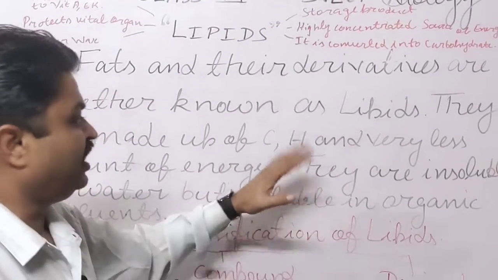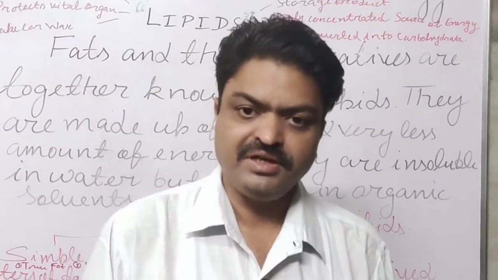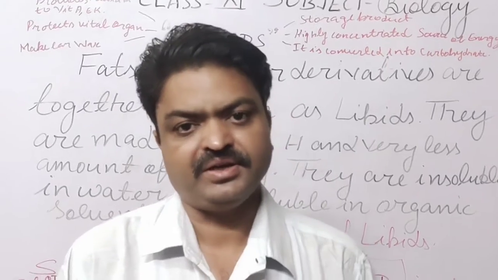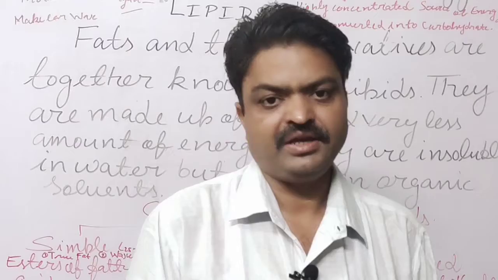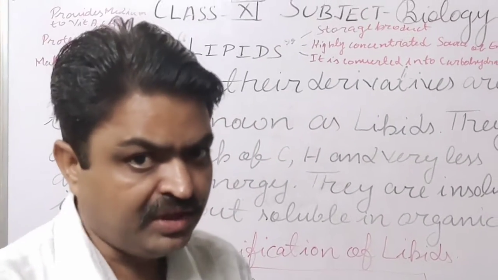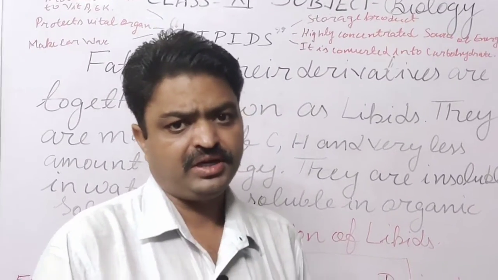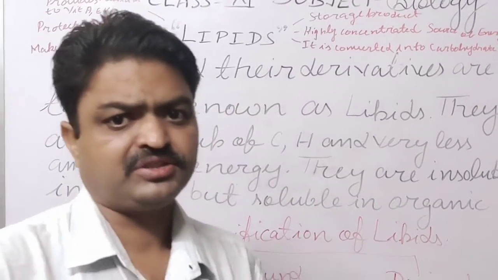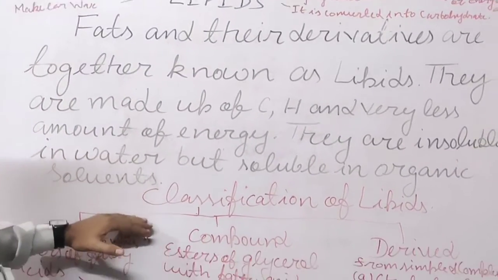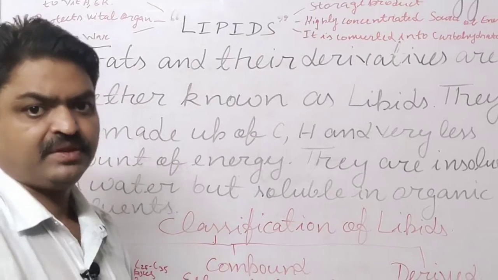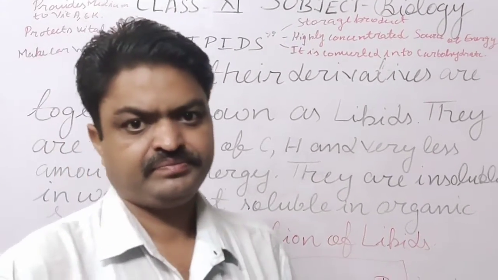They are insoluble in water, meaning fats or lipids are insoluble in water, but they are soluble in organic solvents like alcohol. According to their structure, there are three types of lipids: simple lipids, compound lipids and derived lipids.